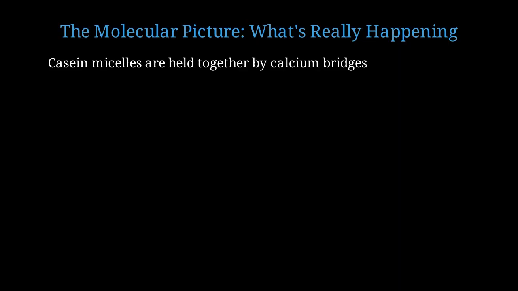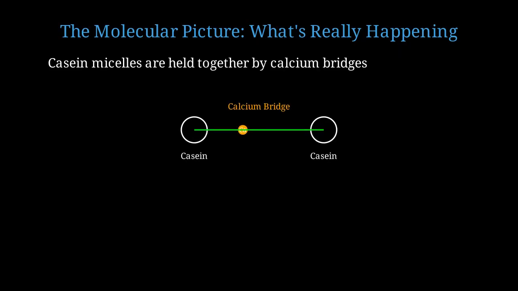Let's zoom in to the molecular level and see what's really happening during cheese melting. Casein proteins form micelles that are held together by calcium phosphate bridges. These bridges connect different protein molecules. Here we see two casein proteins connected by a calcium bridge. The orange dot is a calcium ion that links the proteins together.